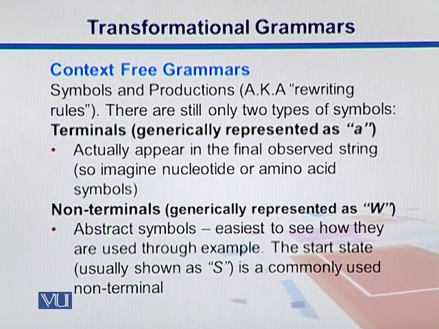And after we have those combinations of symbols, we can refer to different writing rules. We call them productions. In the letters, we have terminals. They are generically represented as A in this case. So these are the actual final letters. So we have terminals like A and then it terminates over there. The sequence stops over there. We do have non-terminals. Generically, they are represented by W. Sometimes we also have S. So these are abstract symbols. It's easiest to see how they are used through examples. They usually start with the letter S, and then this S expands into further letters. We'll look into the examples.